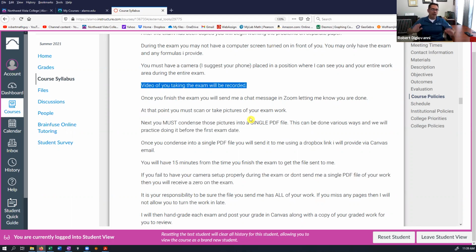You can leave. And you will then have 15 minutes. I will allow you 15 minutes from when you finish to take all of your handwritten work and somehow get it into a single PDF file. Most students will use something like CamScanner or JPEG to PDF, something that turns pictures into a single PDF file. So take pictures of your work, make sure it's nice and clean so I can see it, and then send that to me in an email. You have 15 minutes to do that.